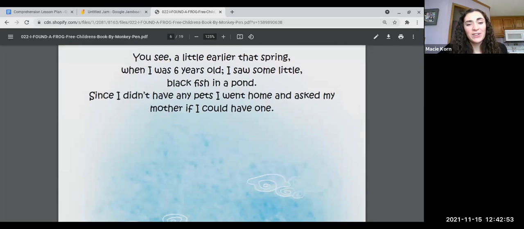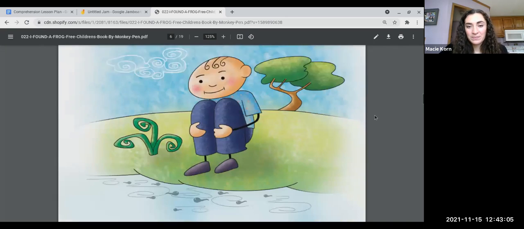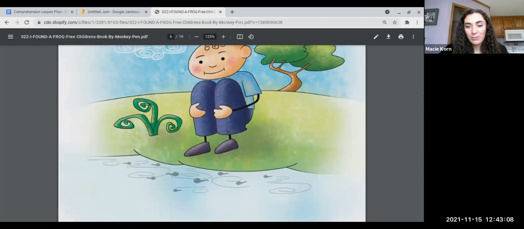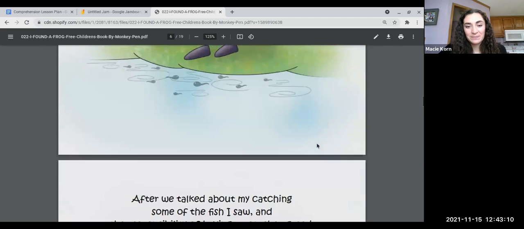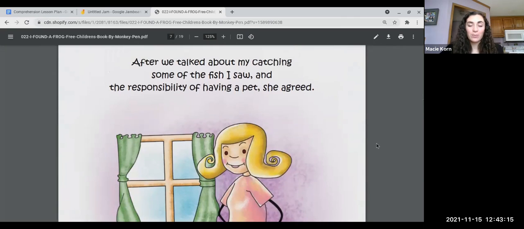You see, a little earlier that spring when I was 6 years old, I saw some little black fish in a pond. Since I didn't have any pets, I went home and asked my mother if I could have one. So here you see a picture of the boy with his little fish in the pond. After we talked about my catching some of the fish I saw and the responsibility of having a pet, she agreed. So I want to pause right here and think, what do you think are the responsibilities of having a pet? What's something you have to do and keep up with?